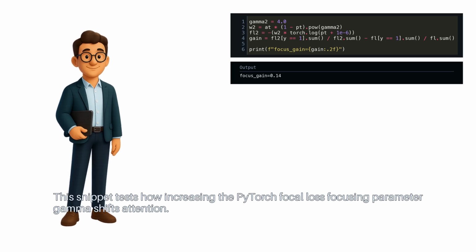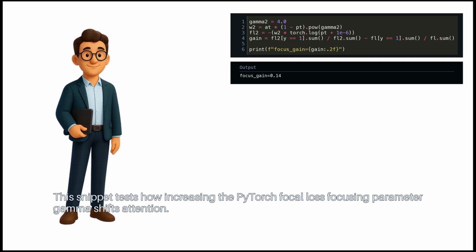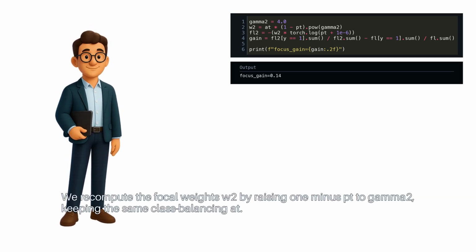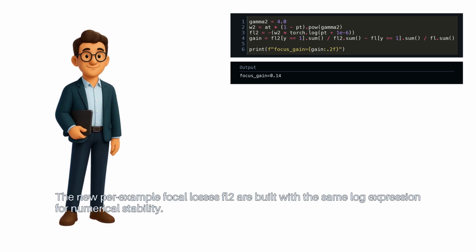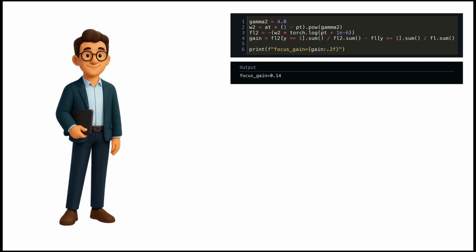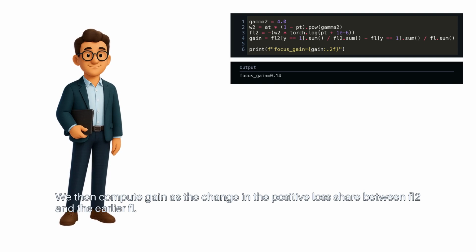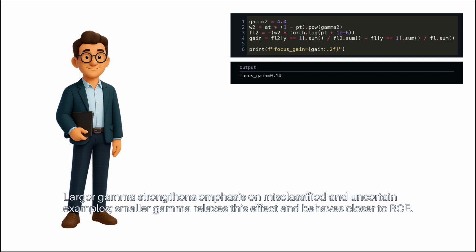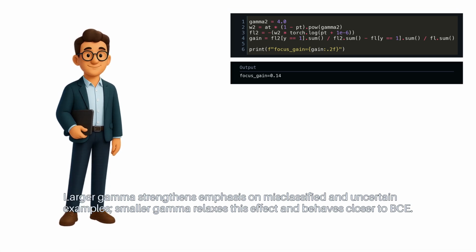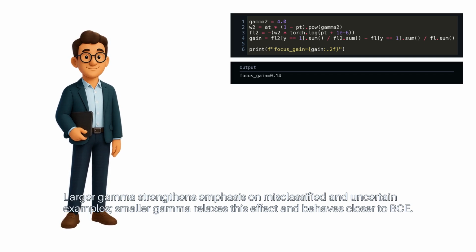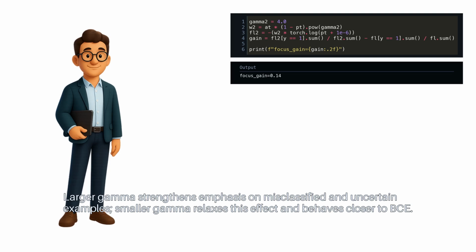This snippet tests how increasing the PyTorch focal loss focusing parameter gamma shifts attention. We recompute the focal weights W2 by raising 1 minus pt to gamma 2, keeping the same class balancing at. The new per-example focal losses FL2 are built with the same log expression for numerical stability. We then compute gain as the change in the positive loss share between FL2 and the earlier FL. Larger gamma strengthens emphasis on misclassified and uncertain examples. Smaller gamma relaxes this effect and behaves closer to BCE.